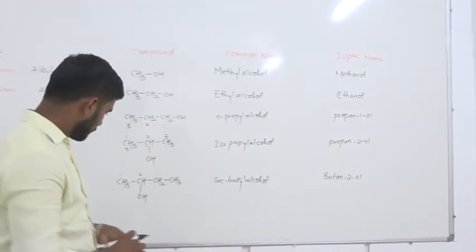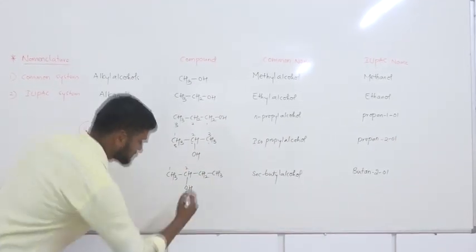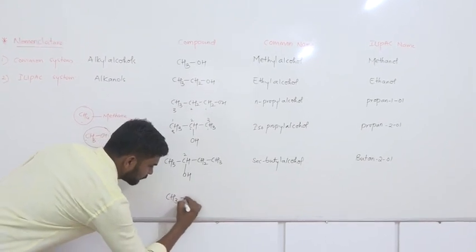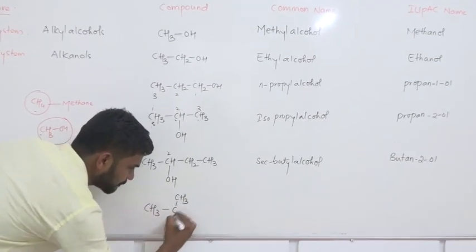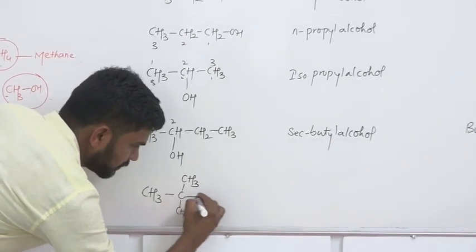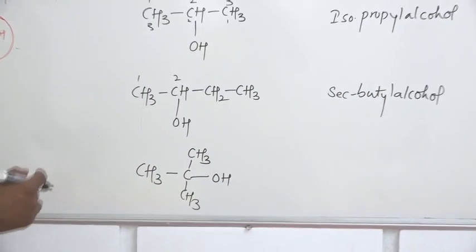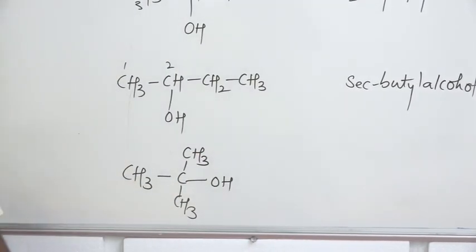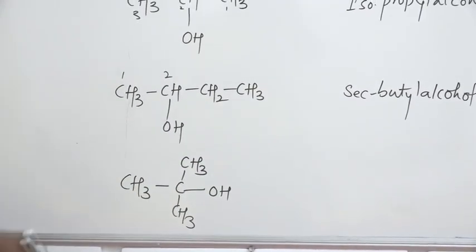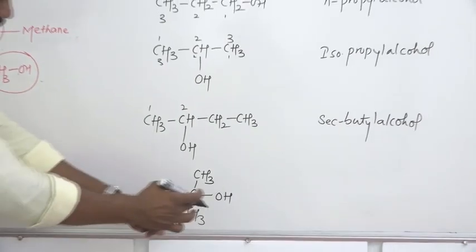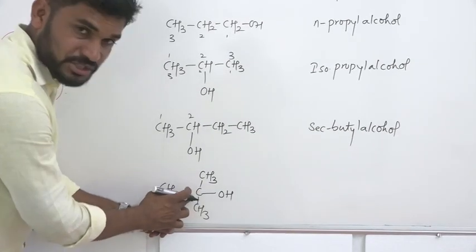Let us go for another example, (CH3)3COH. The common name of this compound is tertiary butyl alcohol. Similarly, as we have discussed in the classification, the OH group is present on the tertiary carbon atom.